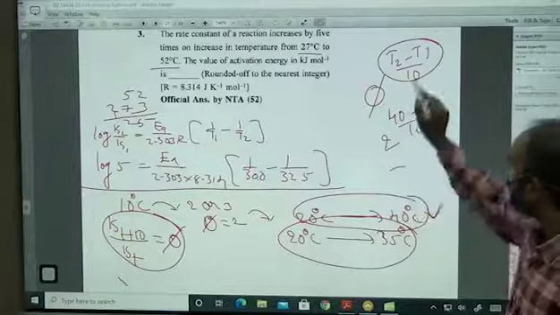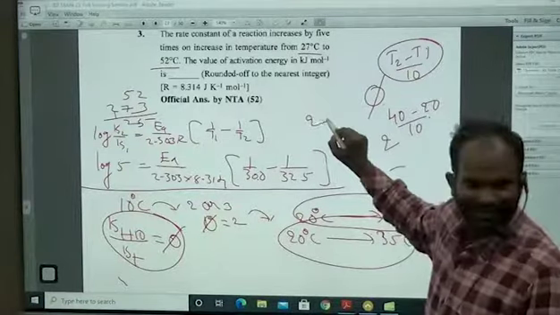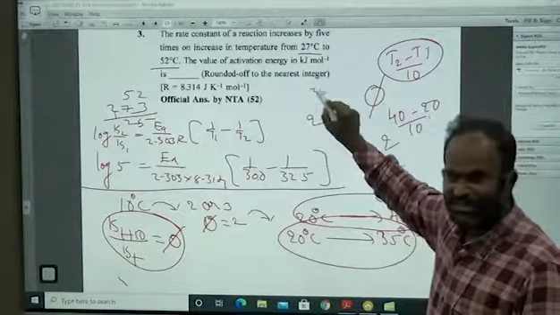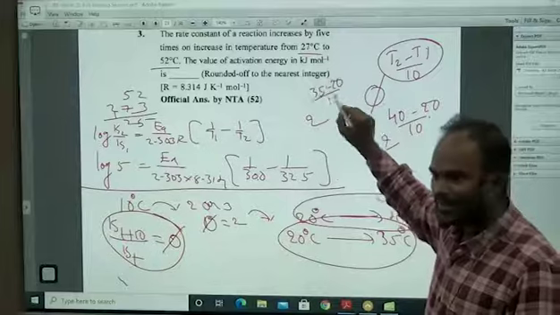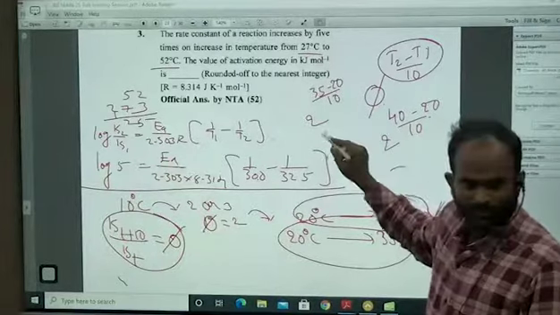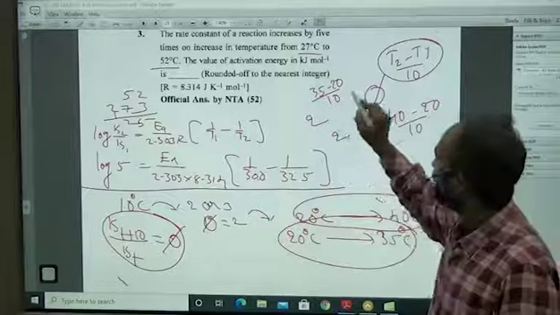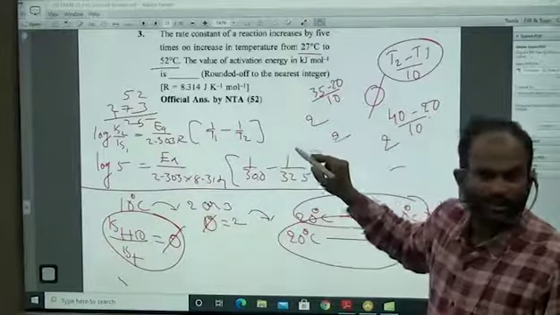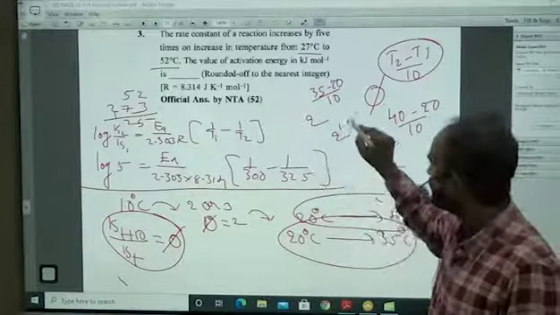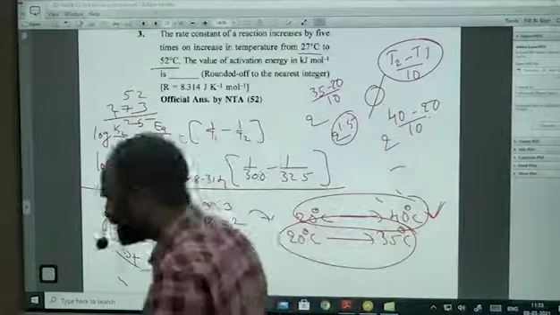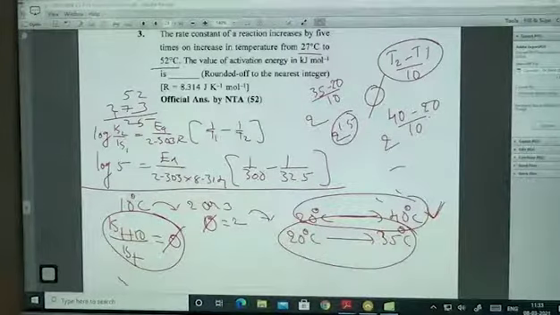Same thing you apply here. 2 power (35 minus 20) divided by 10. That is equal to 2 power 1.5. Those many times increased. I am anticipating it, okay?